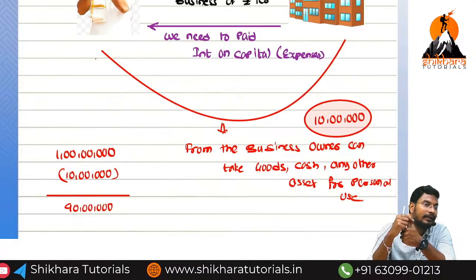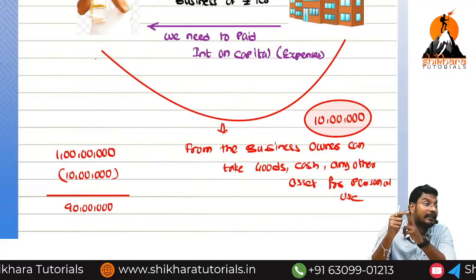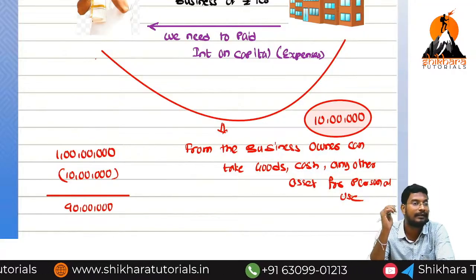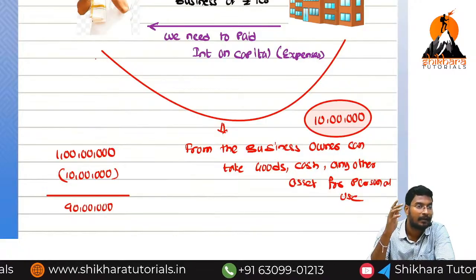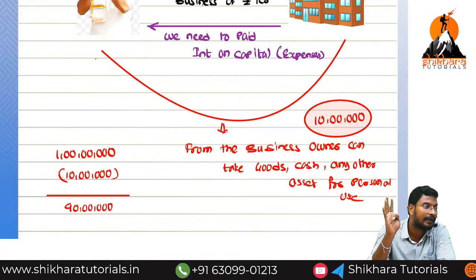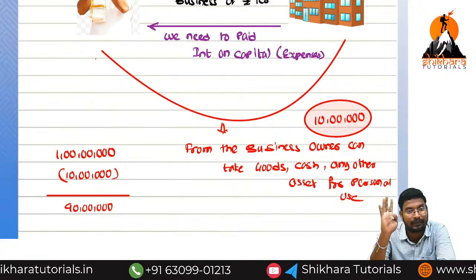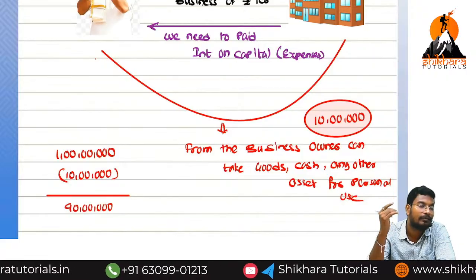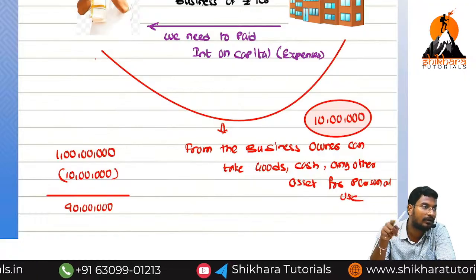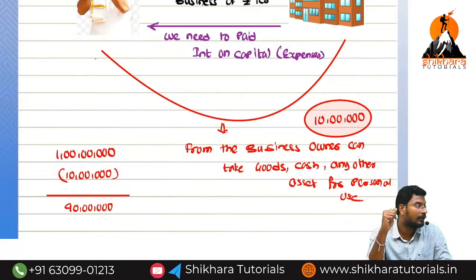Because of drawings, interest on drawings and net loss, the capital value will decrease. So what are the things that increase the capital? Opening capital, interest on capital, additional capital, net profit. Now, because of which reasons will the capital decrease? Drawings, interest on drawings and net loss. So easily we can prepare the account.